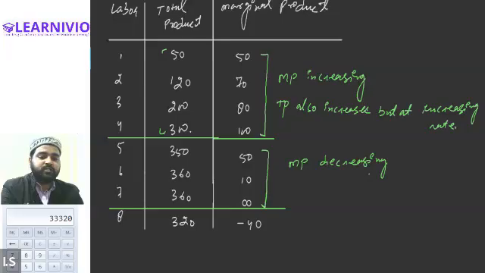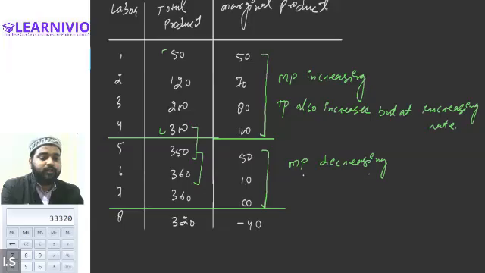Total product is still increasing. From 300, it rises to 350, right? Then again from 350, it goes to 360. So it shows that when MP decreases, TP keeps on increasing. TP increases, but this time, TP is increasing at a decreasing rate.